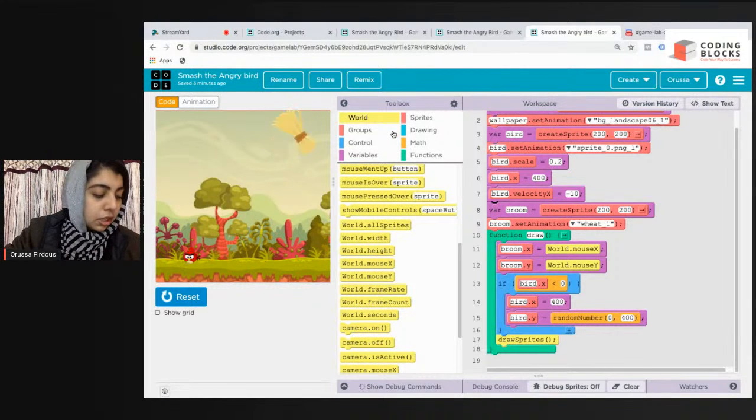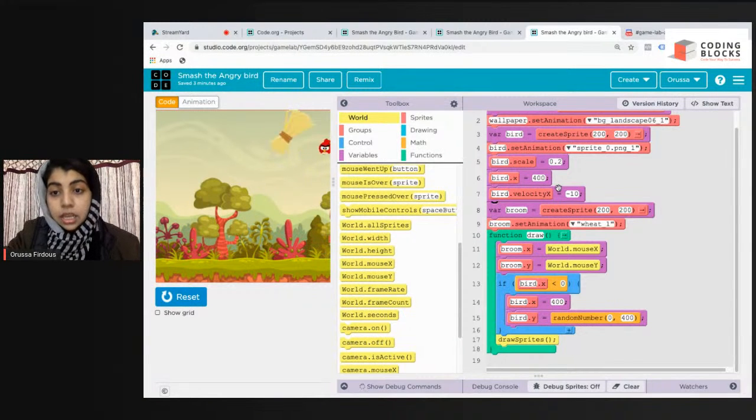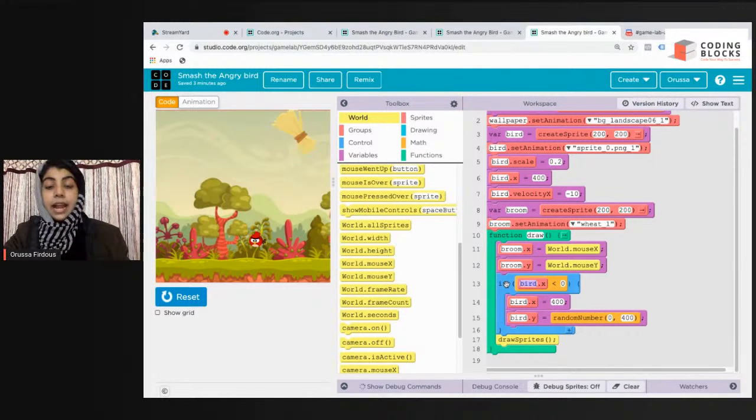Your Angry Bird isn't moving, Cosmos of Melody, because you might not have added velocity.x equals -10, or you wouldn't have added this condition: if bird.x is less than 0, bird.x is 400. If you are missing some part, just go back and watch it quickly, make the changes, and follow the tutorial.